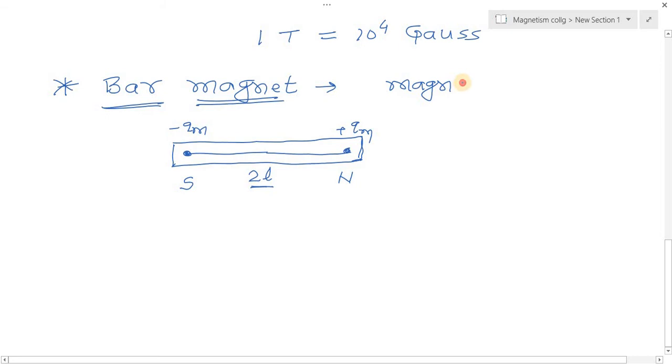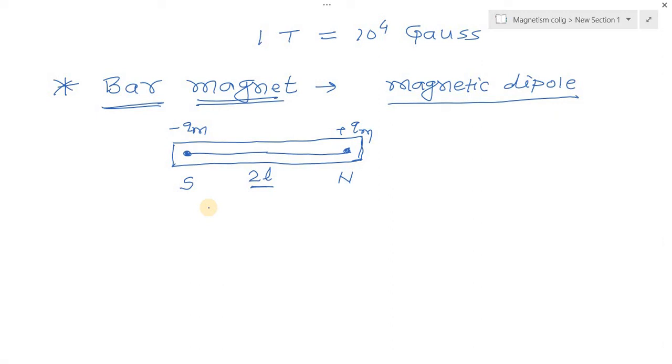So this here is a magnetic dipole. What is a magnetic dipole? As the bar magnet has two poles with equal and opposite pole strength, it is called a magnetic dipole. This is analogous to the electric dipole, because in the electric dipole there are two equal and opposite charges separated by some distance. Here, two equal and opposite pole strengths are separated by some distance.